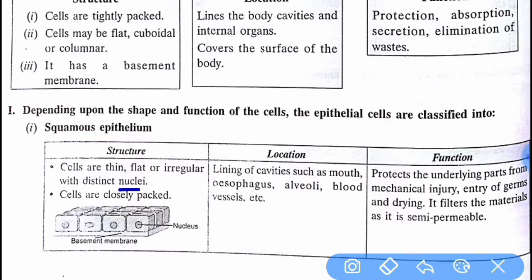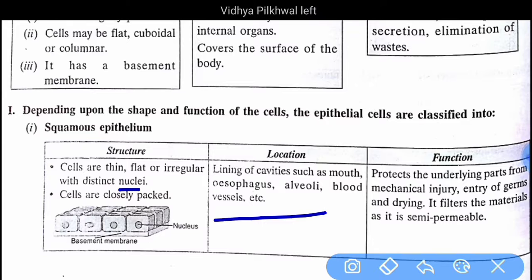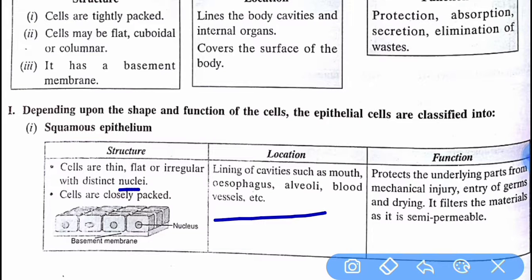If we talk about its location, it is found in the lining of cavities such as the mouth, esophagus, alveoli, blood vessels, etc. Its function is to protect the underlying parts from injury, entry of germs, and drying.